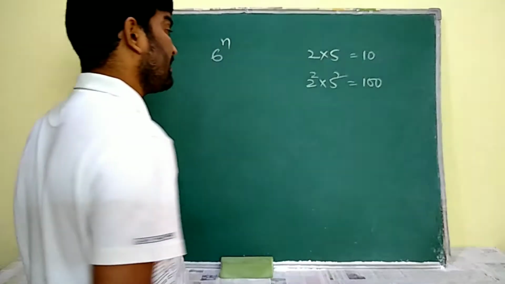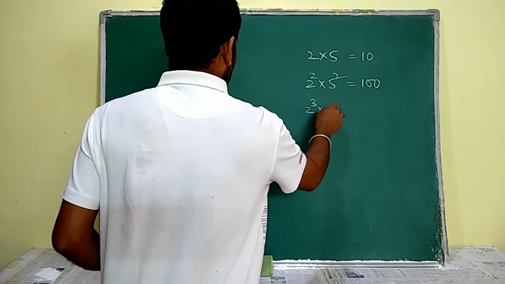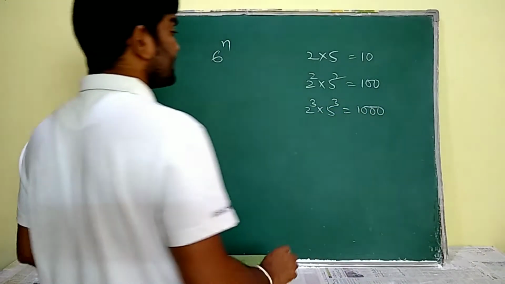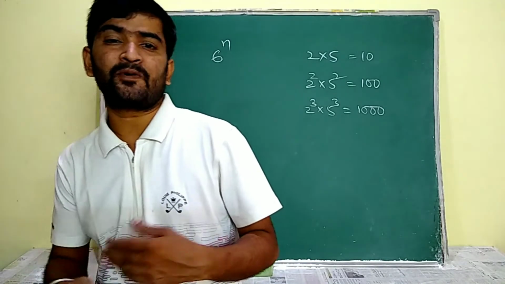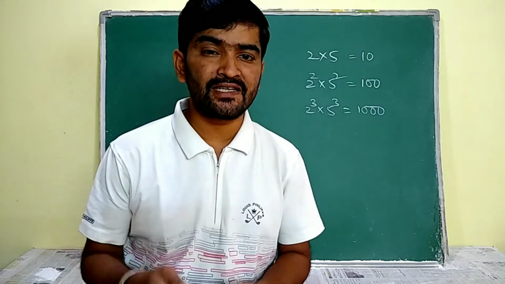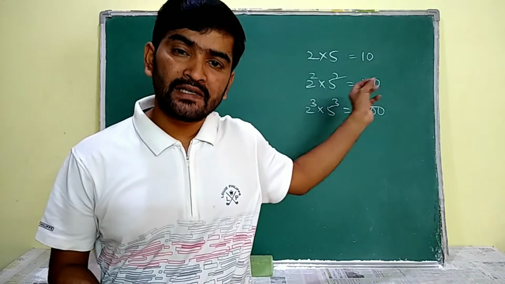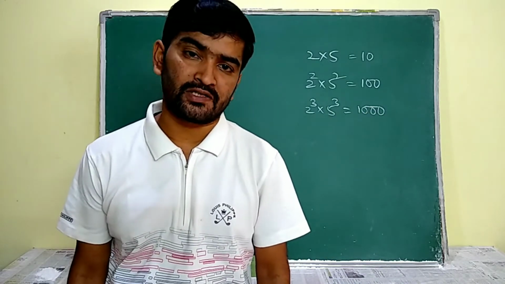Let us suppose I have 2 cube into 5 cube, then it is going to produce 3 zeros. That means whether any exponential value is going to end with the digit 0 or not is observed by whether it has a pair of the prime factors 2 and 5 or not.